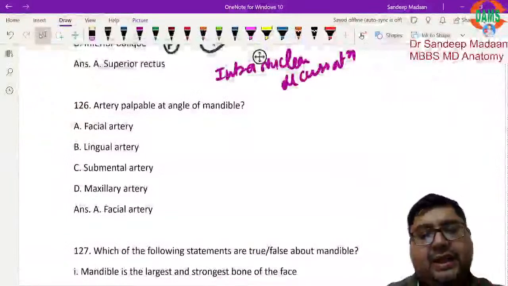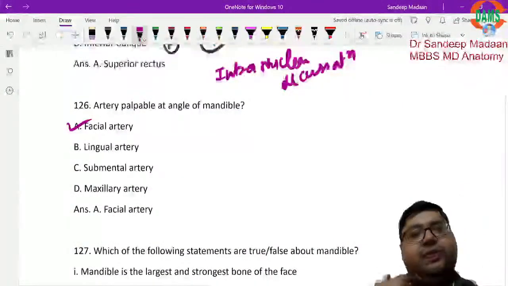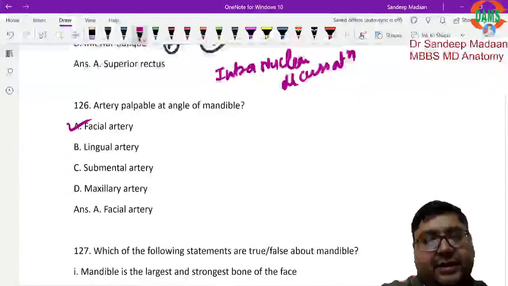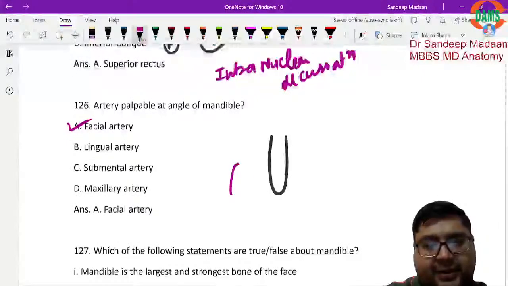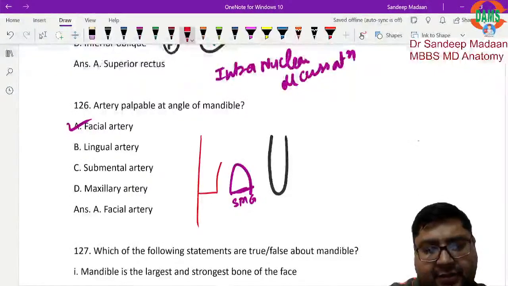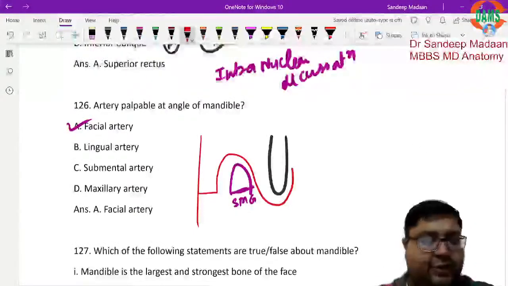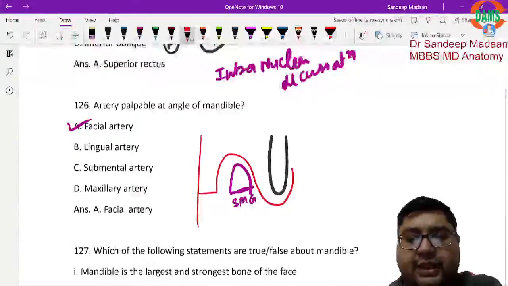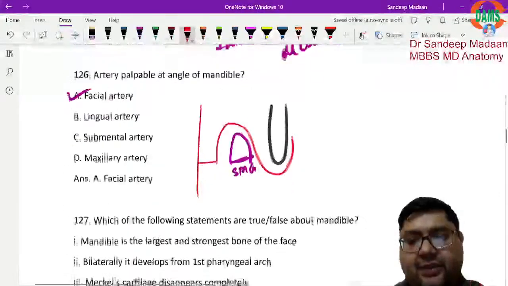Artery palpable at the angle of the mandible. Straightforward answer is facial artery. We know that this is mandible. Suppose this is mandible over here. This will be the submandibular gland. If this is the mandible, then facial artery comes and makes a loop like this, right? And this is where it makes one part of the loop around the gland, the other part around the bone. This is where you can palpate the facial artery at the angle of the mandible.